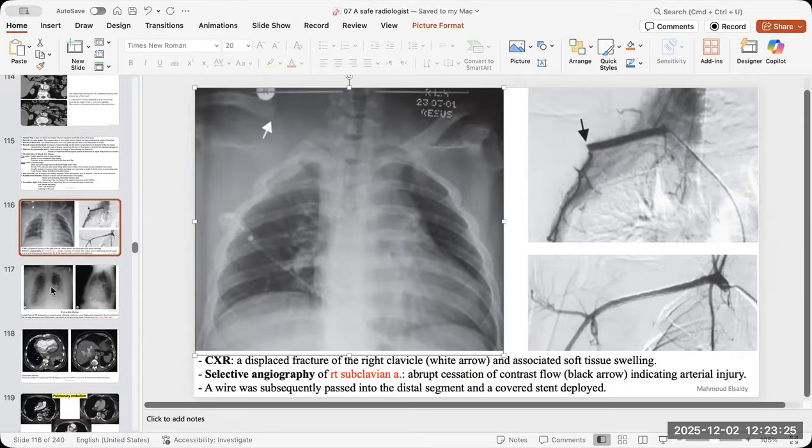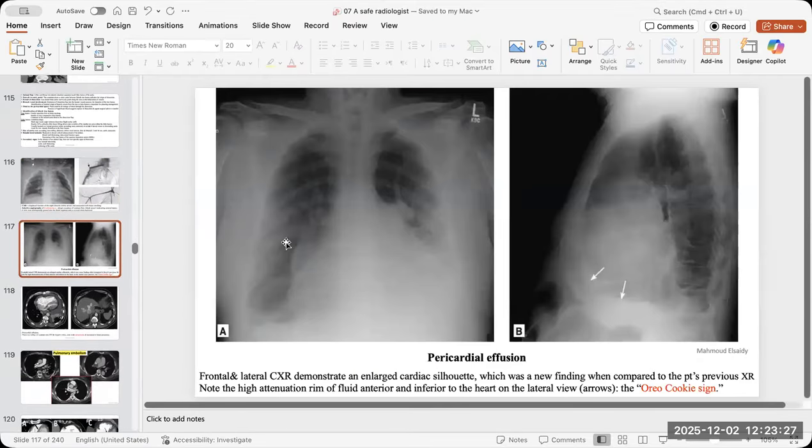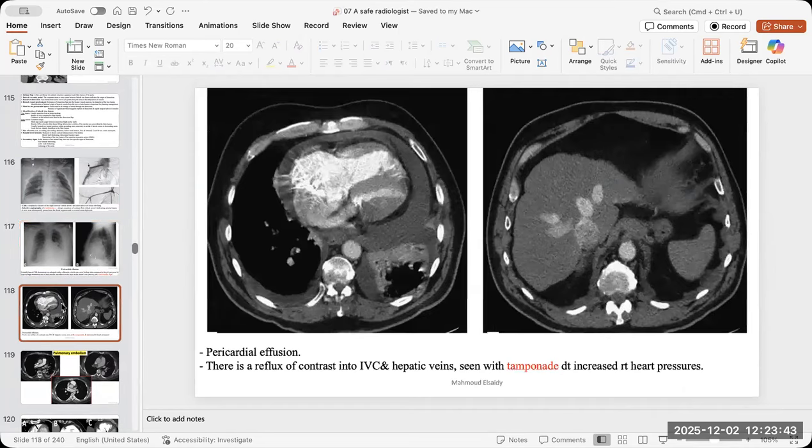Look for the veins, the pericardial effusion, the barrel-shaped heart, or even on the lateral, the double-shaped, the Oreo cookie sign on the lateral. Always check the lungs for any signs of heart failure like pulmonary edema, pleural effusion, and this stuff.